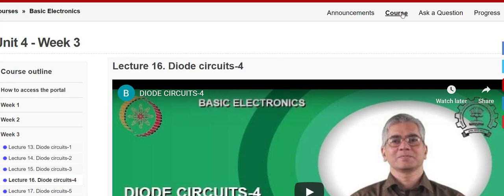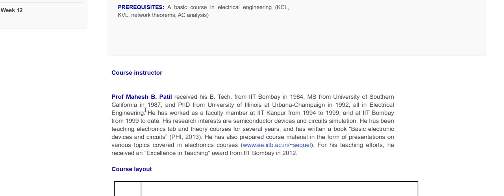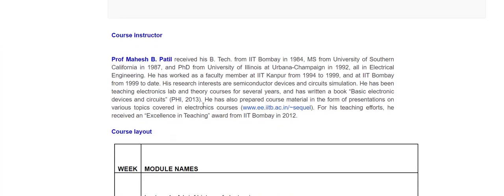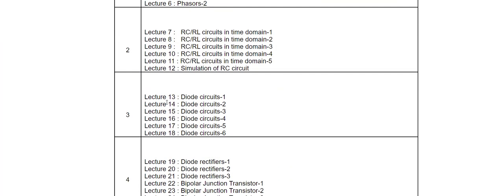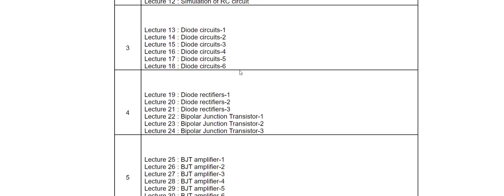Basic electronics. The next subject is basic electronics by Professor Mahesh Patil sir, IIT Bombay. You see here Thevenin and Norton theorems in week 2 lectures, superposition theorems in the first week, and week 3 lectures about diode circuits. There are many problems and you get a good explanation.